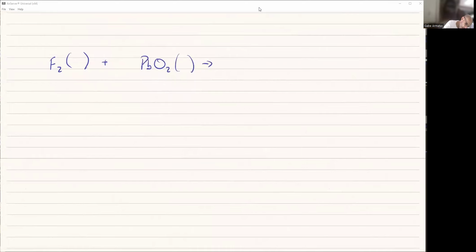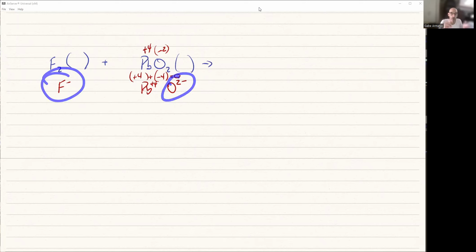Last one, F. F-, lead and oxygen. I know oxygen is 2-, and there are 2 of them. So the total is -4. That means lead has to be +4. Lead +4. Okay. That means the negative and the negative are going to switch spots. So oxygen is going to be on its own, and lead 4+ is going to combine with the fluorine- to